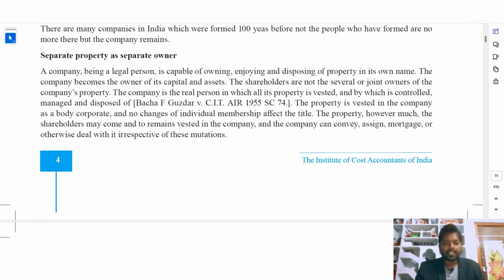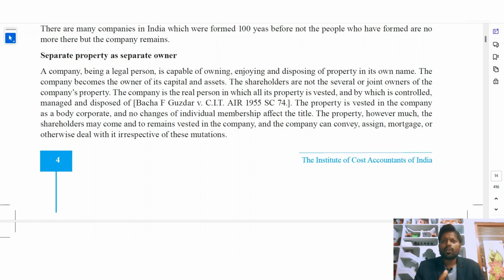Bacha F. Gujdar versus CIT Air. Okay, what they are saying is separate property, separate owner. Company property and company assets do not belong to the shareholders. On all the assets and all the shares of the company, only the company has the right. No shareholders will have any right. So, in order to strongly say this line, we can quote the case law, Bacha F. Gujdar versus CIT Air. The property is vested in the company as a body corporate, and no changes of individual membership affect the title. The property, however much the shareholders may command it, remains vested in the company, and the company can convey, assign, mortgage, or otherwise deal with it irrespective of these mutations.